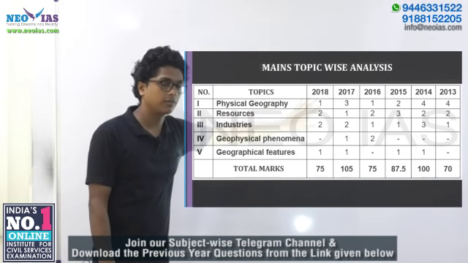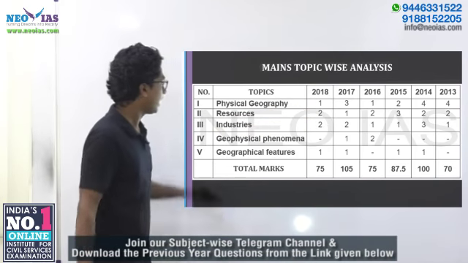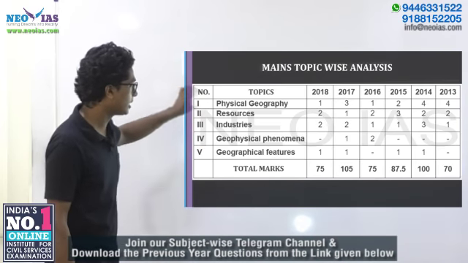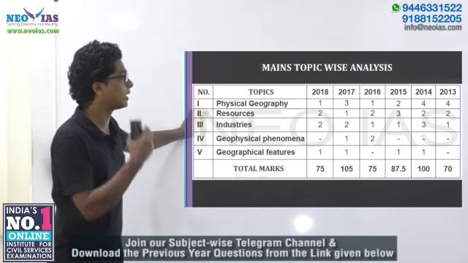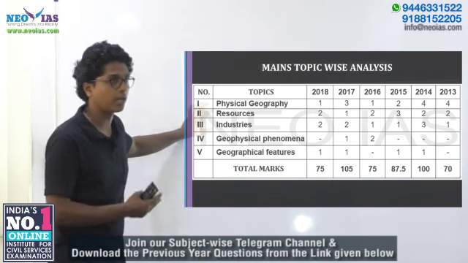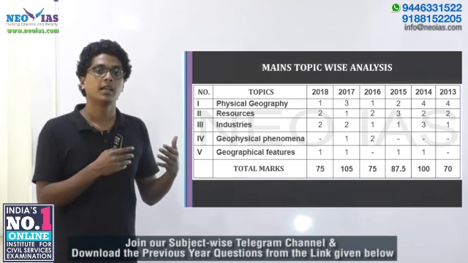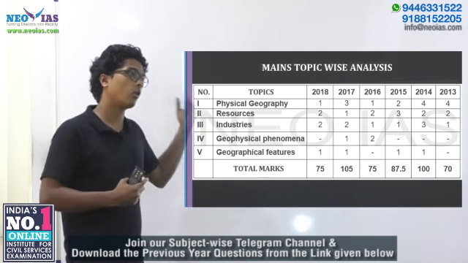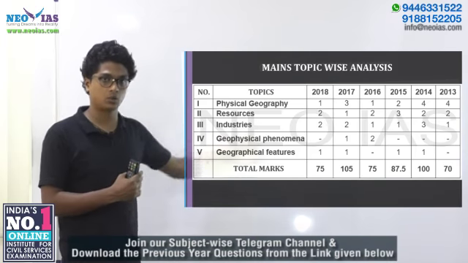Okay. Now another strategy, as I've seen here: physical geography will have questions strictly related to what we are studying for our prelims, right? And then for resources and industries, you can depend on the class 12th India, People and Economy. If you know the textbook, you will be able to answer the general questions.